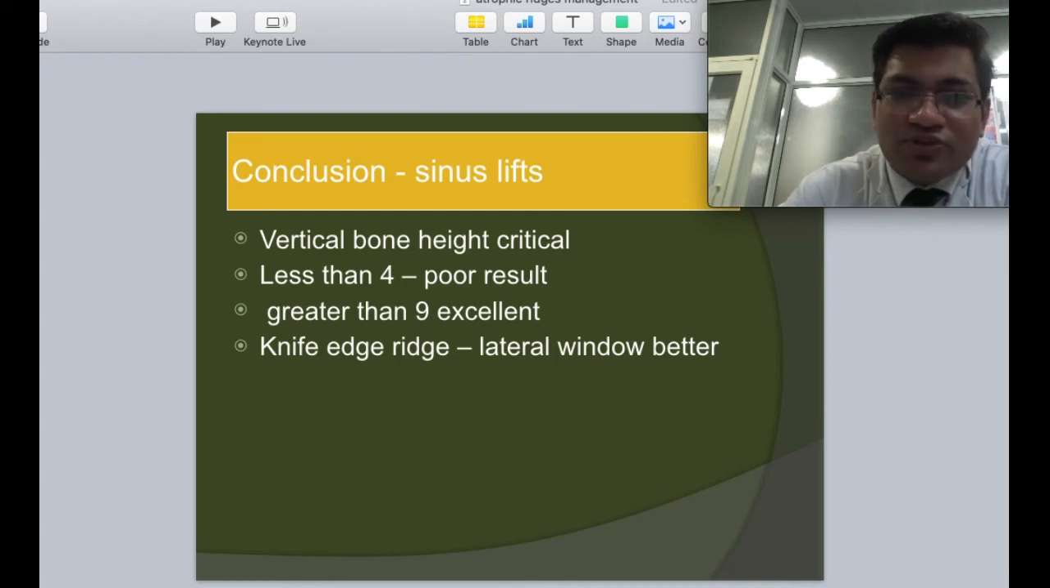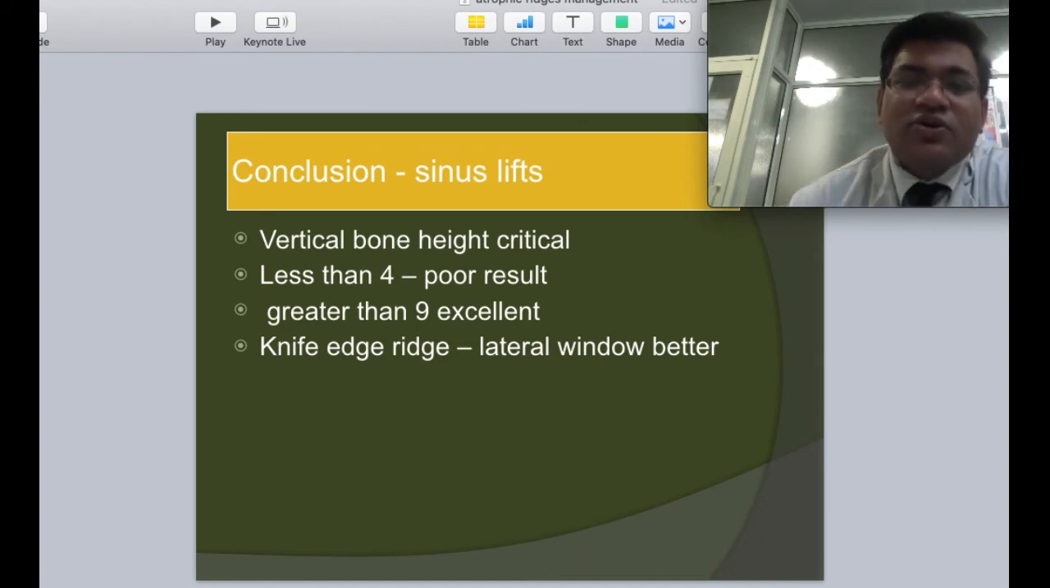To conclude, for sinus lift, the evaluation of the amount of vertical bone available is critical. CBCT is the gold standard. Less than 4 millimeters gives poor results, especially when going only with indirect lifts. Direct sinus lifts are much better. With greater than 8 or 9 mm of available vertical bone, the results are excellent, especially with indirect sinus lift.